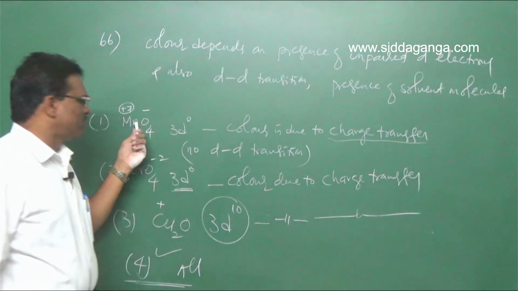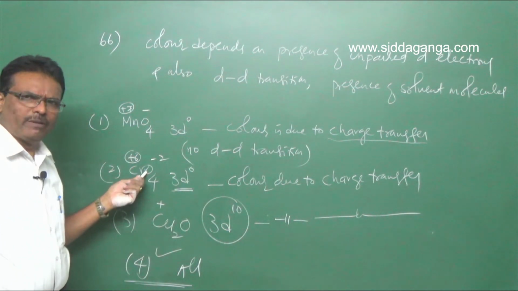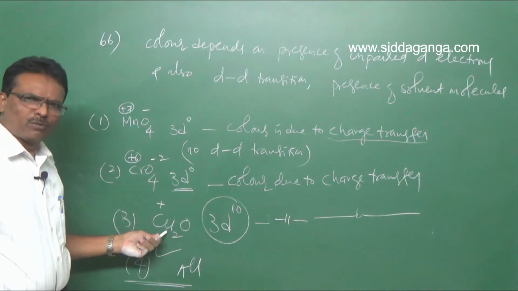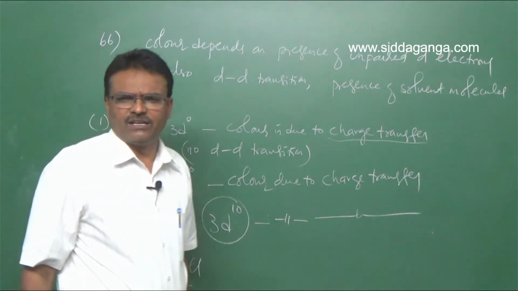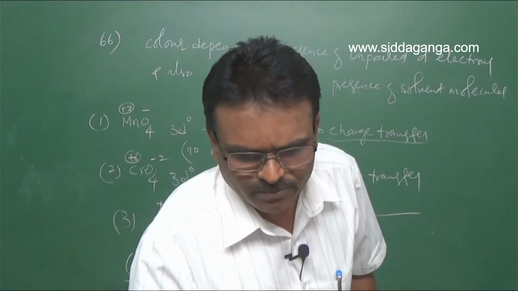Pink colored potassium permanganate, yellow colored chromate, then red colored cuprous oxide. These are all due to charge transfer. Color is due to charge transfer.